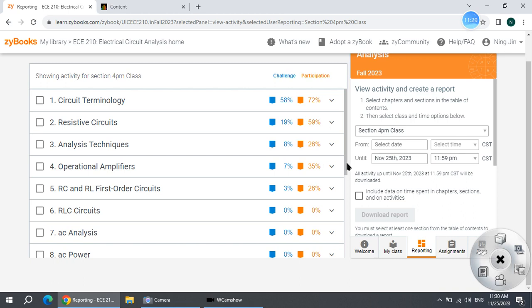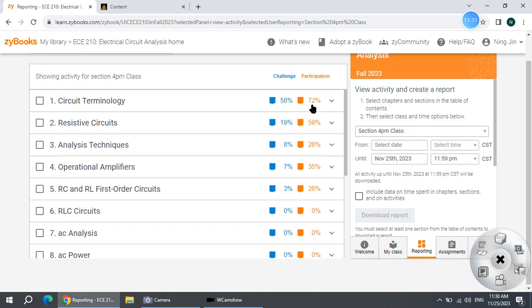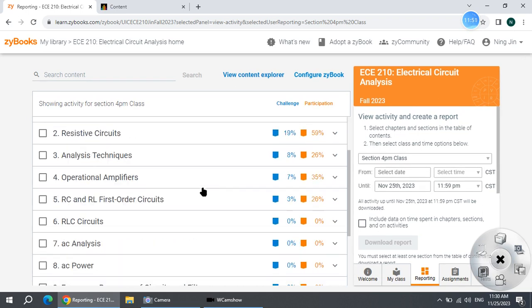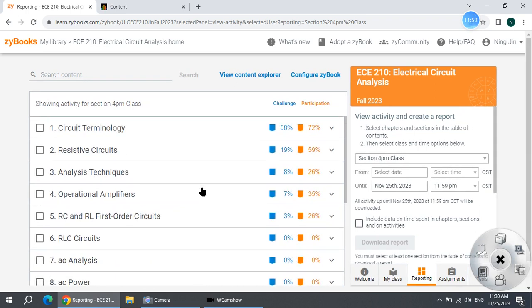This is the percentage I finished. So like this, you see, like 72% in readings, 50% in reading. When you finish some more problems, then this will increase. And after December 1st, that is the due date for all the reading assignments, I will download the report from zyBook and then post the grade of everyone to Blackboard.